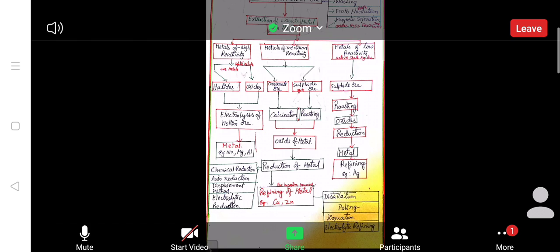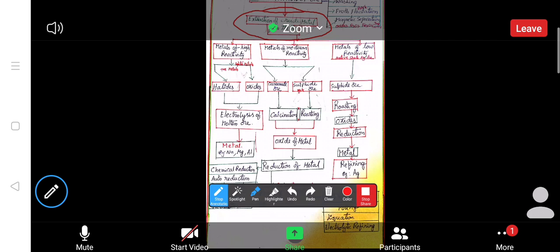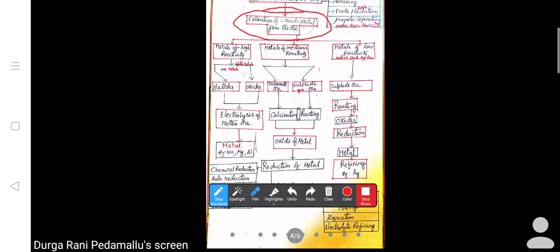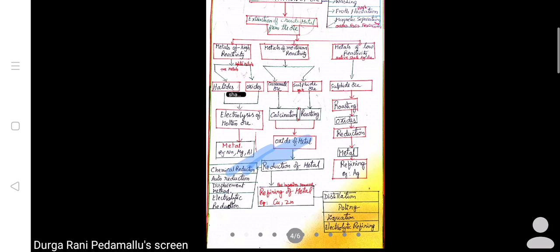Next, extraction of crude metal from the ore. For that, metals are of 3 types. Metals of low reactivity, which are in the native state, like gold, silver and platinum. Metals of medium or moderate reactivity, and the third one is metals of high reactivity. 3 different varieties of metals are available in nature. Now the metals of low reactivity like gold, silver and platinum are available in the sulfide ore form.